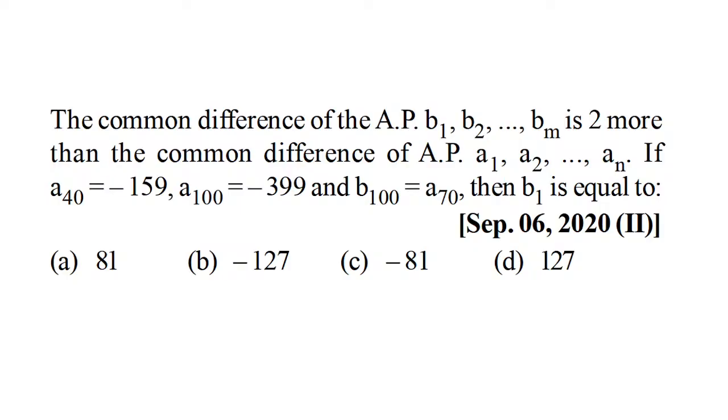Now it says that the 40th term of the second AP, a1, a2, a3 till an, is minus 159 and the 100th term is minus 399. And the 100th term of the first AP is equal to the 70th term of the second AP. Then we have been asked to find the first term, b1, of the first AP. So let's keep rolling.